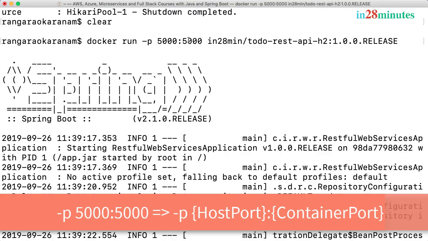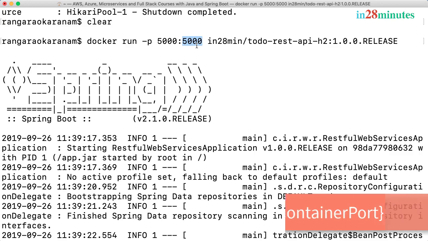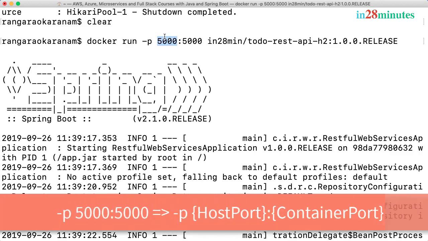What happens is by default, any container that you run is part of something called a bridge network in Docker. You can kind of think of it like an internal Docker network. Nobody will be able to access it unless you specifically expose it onto the host, onto the system where your container is running. So what we are doing in here is we are saying, I want to take the internal port, the container port 5000 and map it to a host port, to a port on the system where the container is running, which is 5000. So now I would be able to access the application on port 5000.